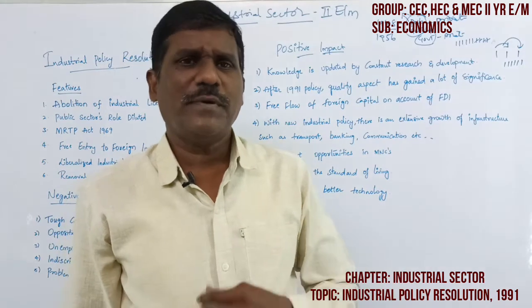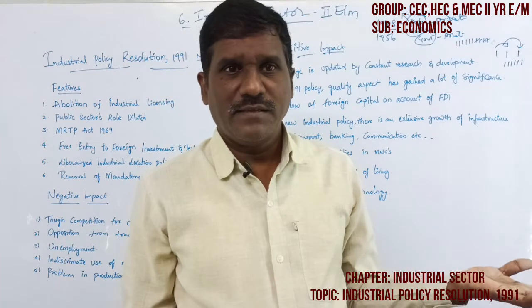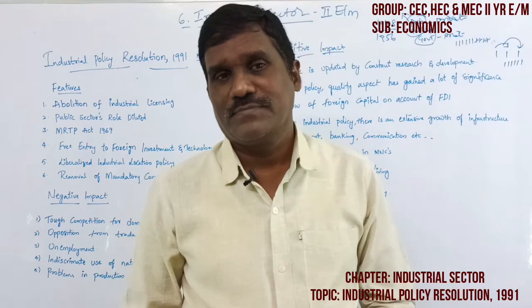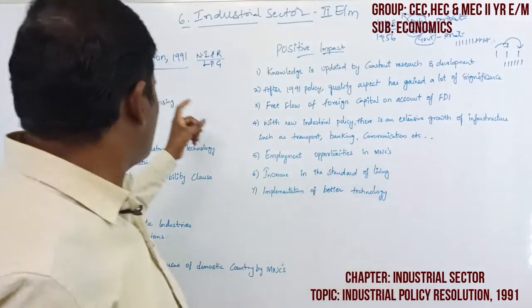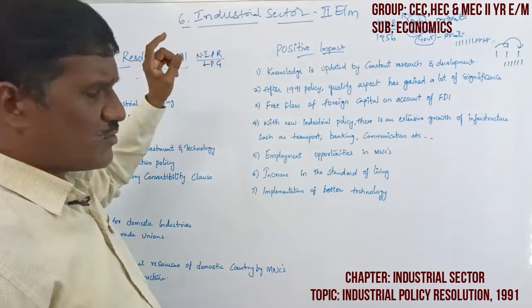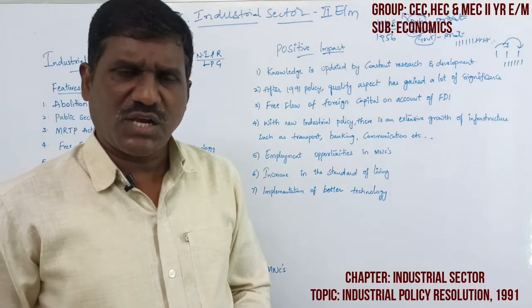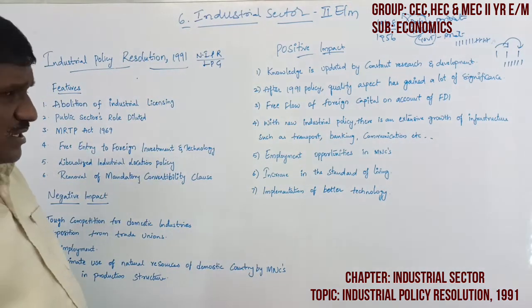So when we implemented the 1991 industrial resolution, automatically industrial progress rapidly increased. This is from 1991 July 24th onwards. In two phases, the government of India introduced the 1991 industrial policy resolution.